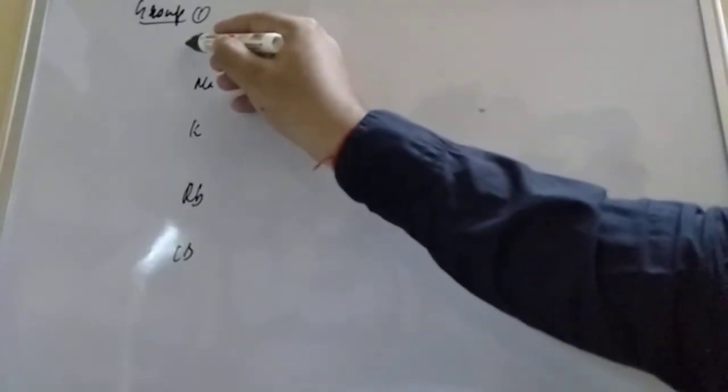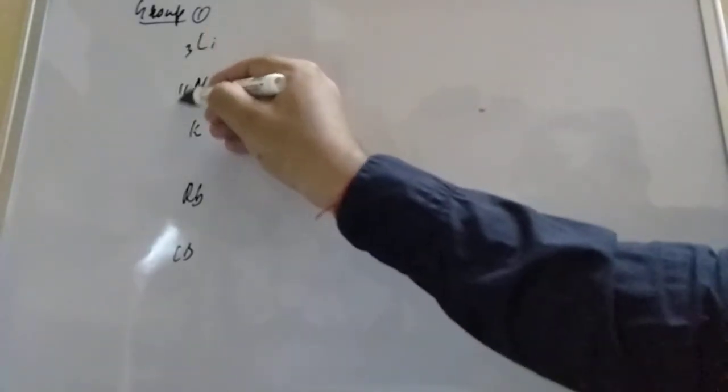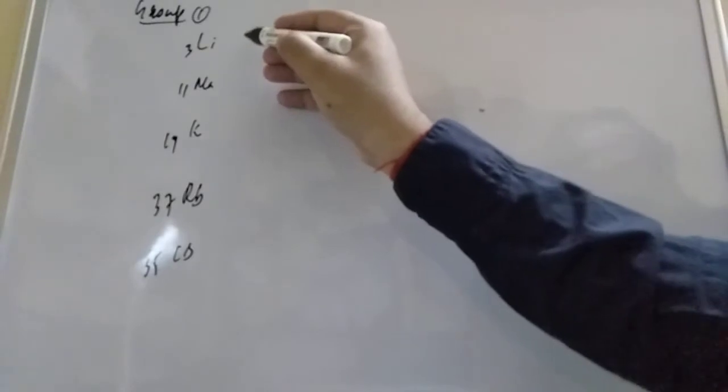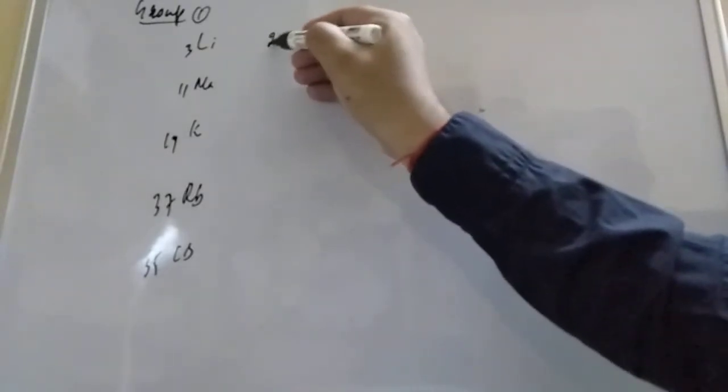Lithium, when you are taking, student, that is 3, here is 11, here is 19, here is 37, and here is 55. So student, when you are going this way, the number of shells is how much? 2 and 1. In this case the configuration is 2, 1.